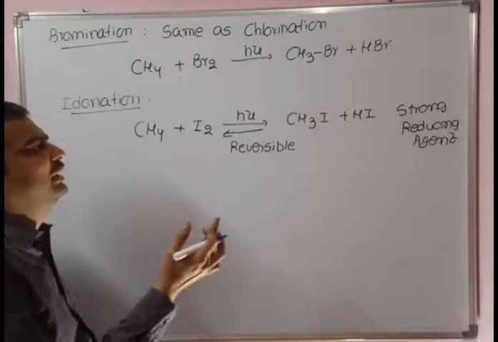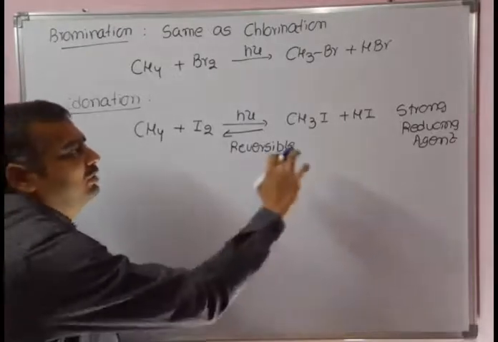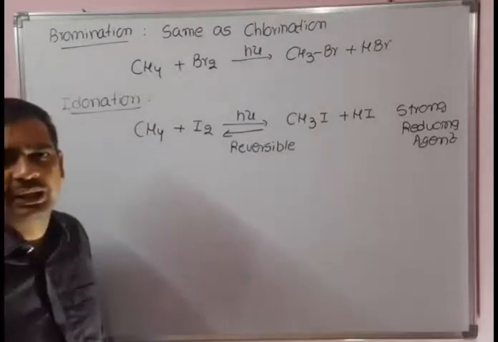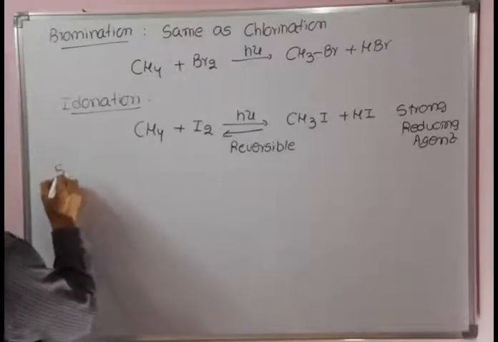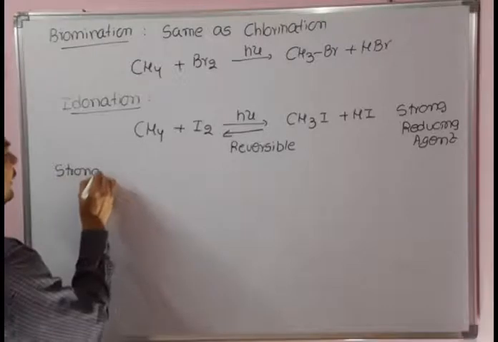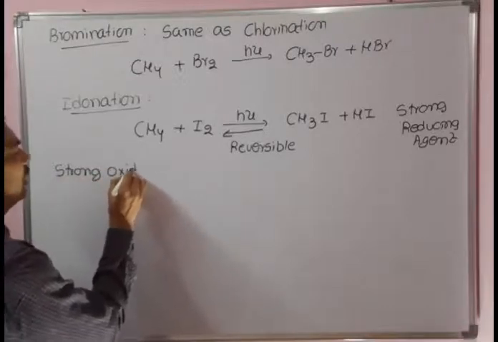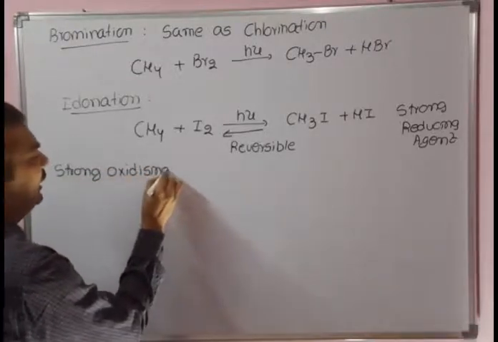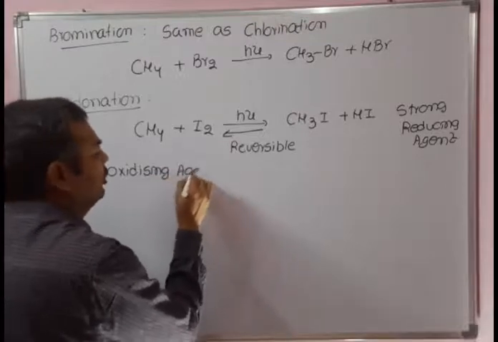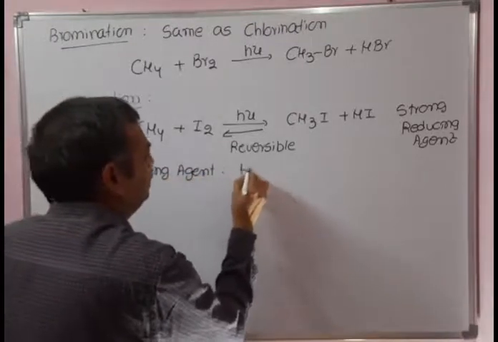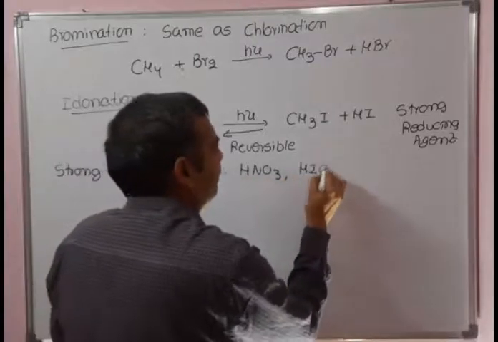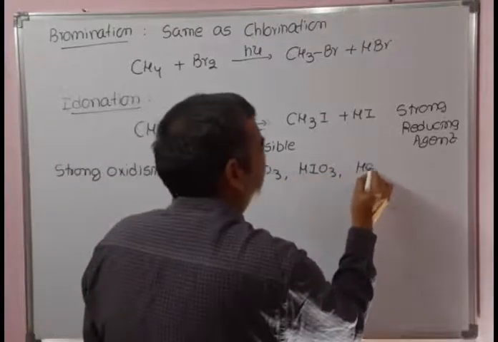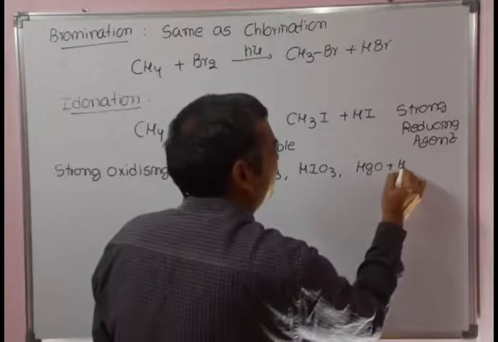To convert HI into iodine, we can use strong oxidizing agents, either HNO3 or HIO3, or mercuric oxide in combination with sulfuric acid.